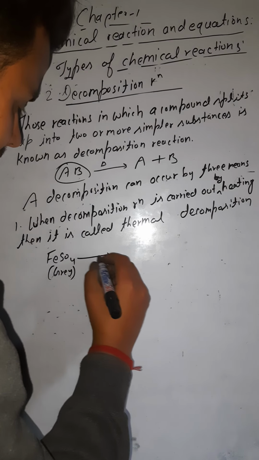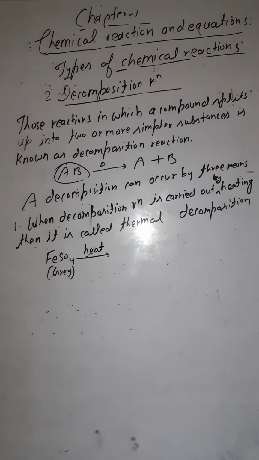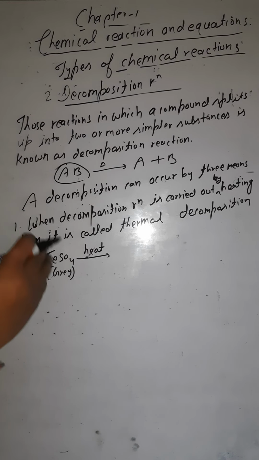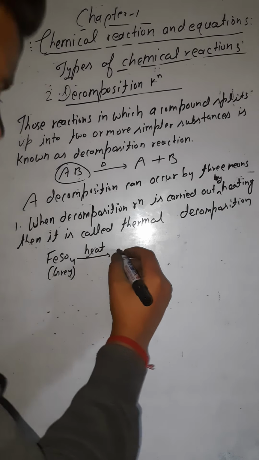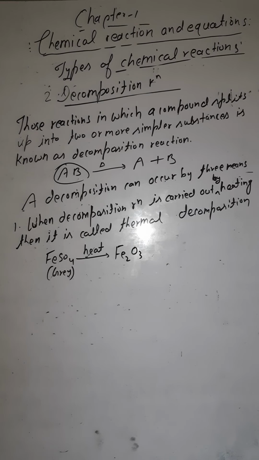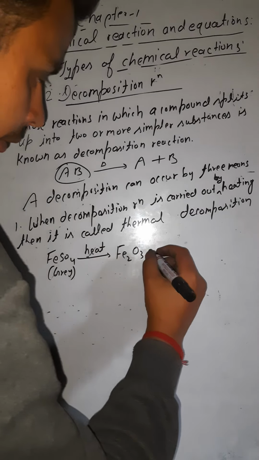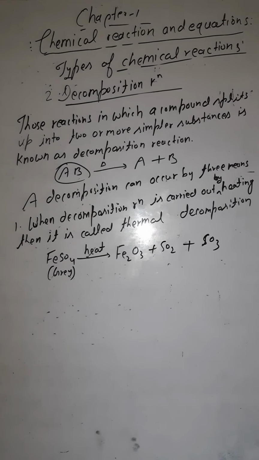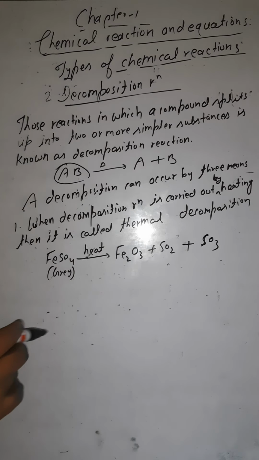Now if you are carrying out this reaction in the presence of heat, now if you are heating the crystals of ferrous sulfate, it will be decomposed into 2 or 3 more substances. Like it is being decomposed into, in this case, Fe2O3, that is ferric oxide. Okay, one more, that is SO2, sulfur dioxide, and one more, that is SO3, sulfur trioxide. So these two are gases and this one is solid.